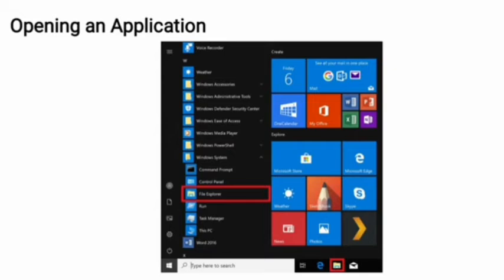Now let's see the steps to open an application. First, we will click on the start button, which is at the left side corner of the screen. And second, a menu will appear in front of you, and now you can select your desired file or application and then press the enter key, and then your file will get open. And you can also double click on the items or any folder to open it.